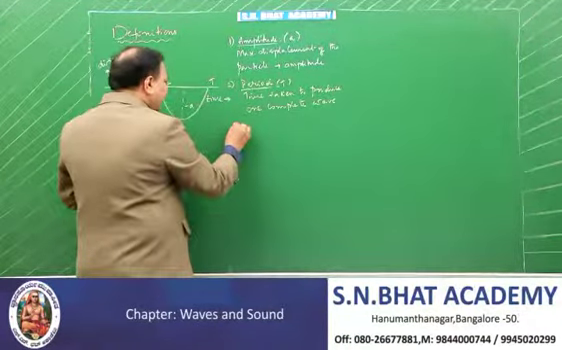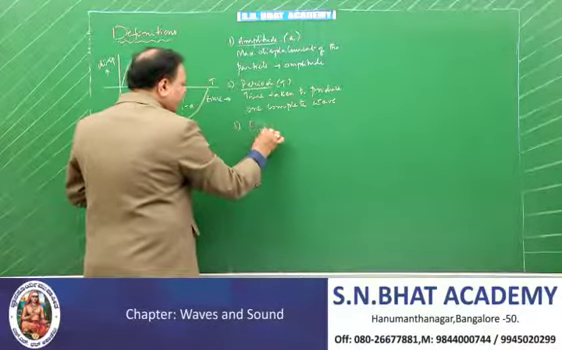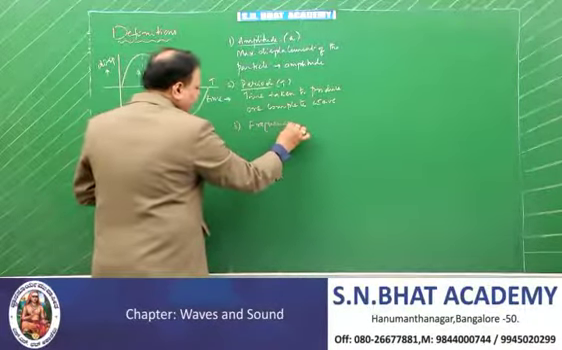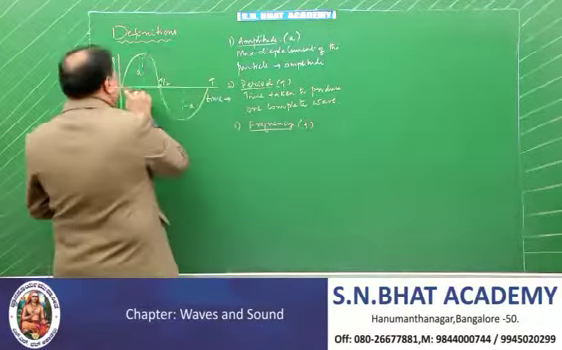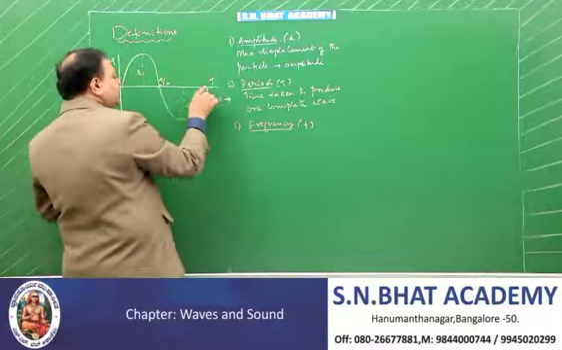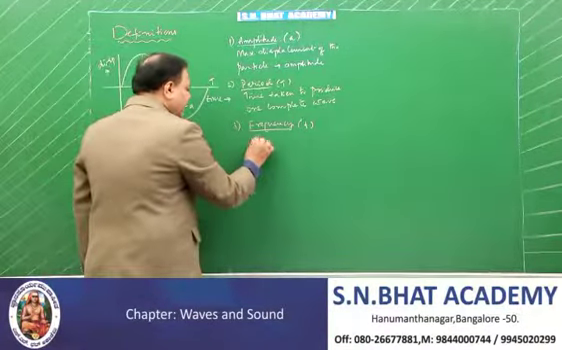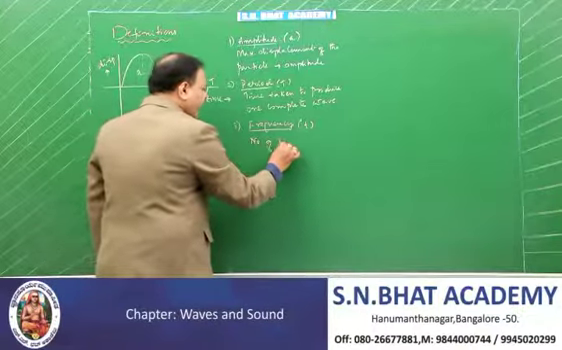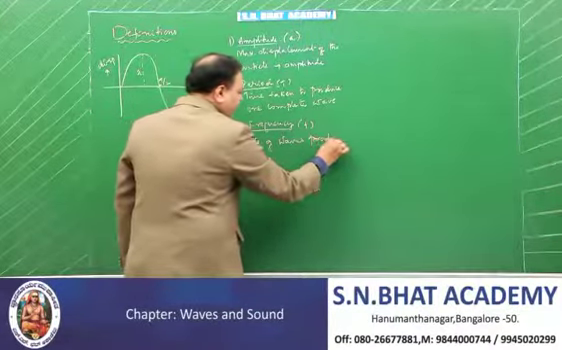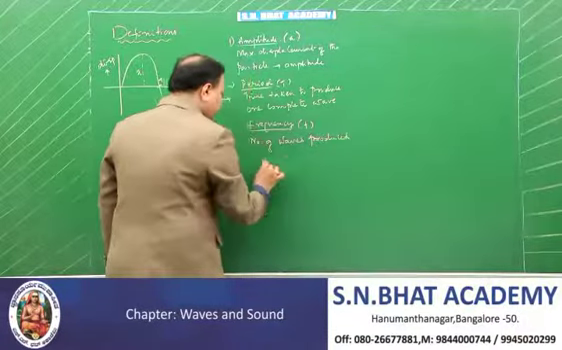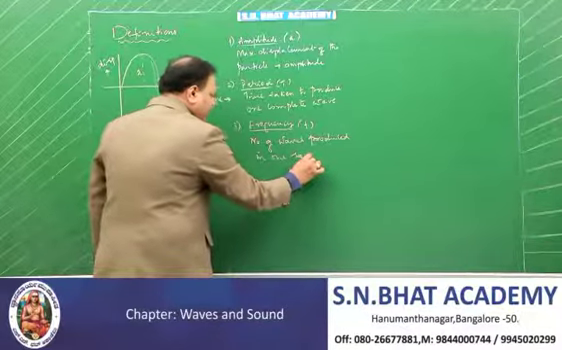And the next definition is frequency, which is denoted by small f. Frequency is nothing but the number of waves produced in 1 second. Frequency can be defined as the number of waves produced in 1 second. It's a very important definition.